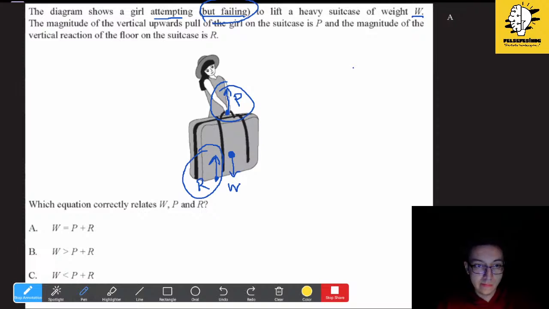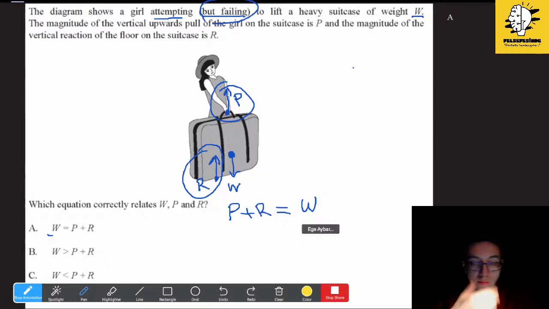So we have to have an equilibrium. Because they are in the same direction, let's put them down. Because we have no movement, it should be equal to the weight W. They should be equal to the weight. The correct part is weight.